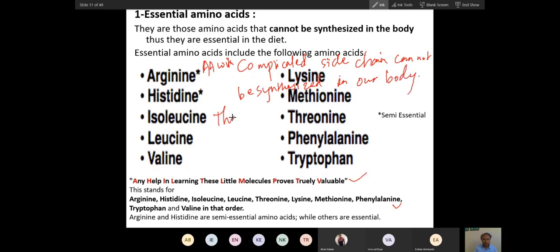Therefore, they are essential amino acids. Did you understand this? Everyone, did you understand this?